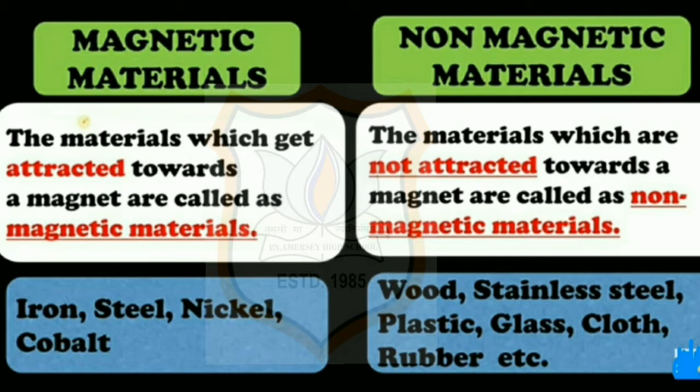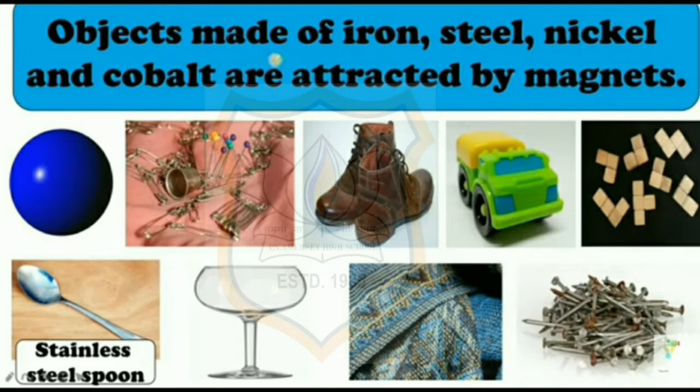And what are non-magnetic materials? Materials that are not attracted towards a magnet are called non-magnetic materials. For example, wood, stainless steel, plastic, glass, cloth, rubber, etc. Some of the objects that are made of iron, steel, nickel and cobalt are attracted by magnets. In the slides you can see and observe the objects made of iron, steel, nickel and cobalt.